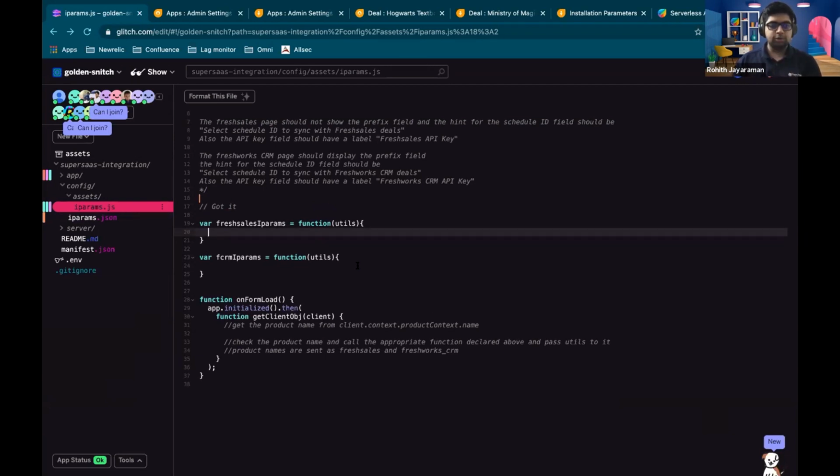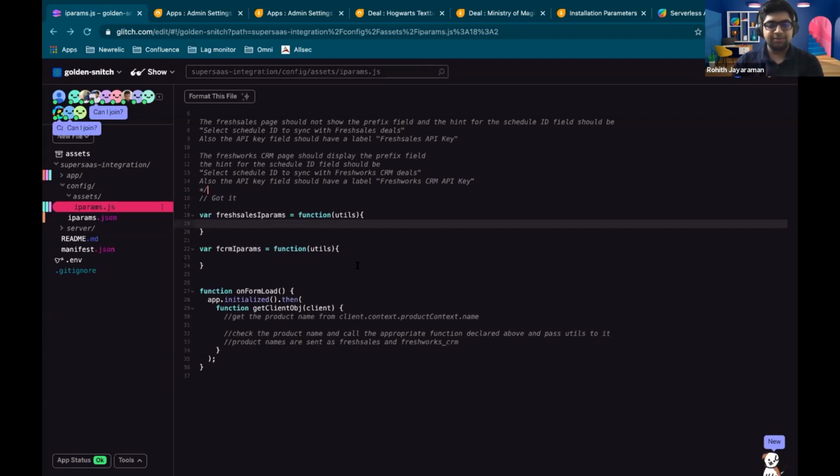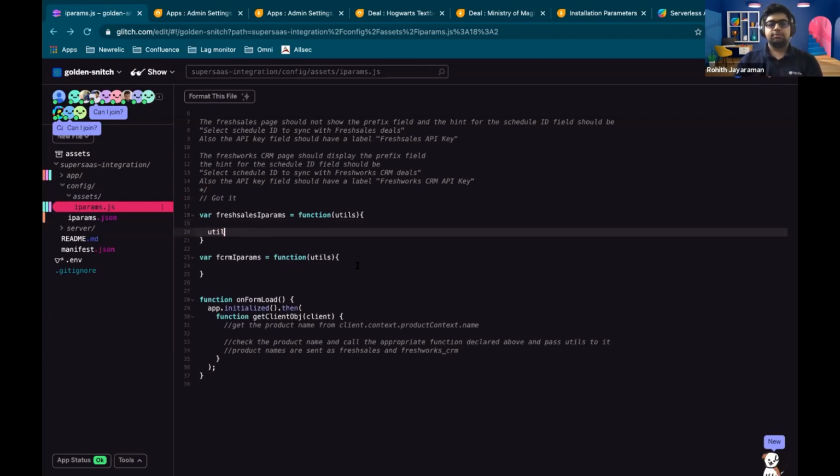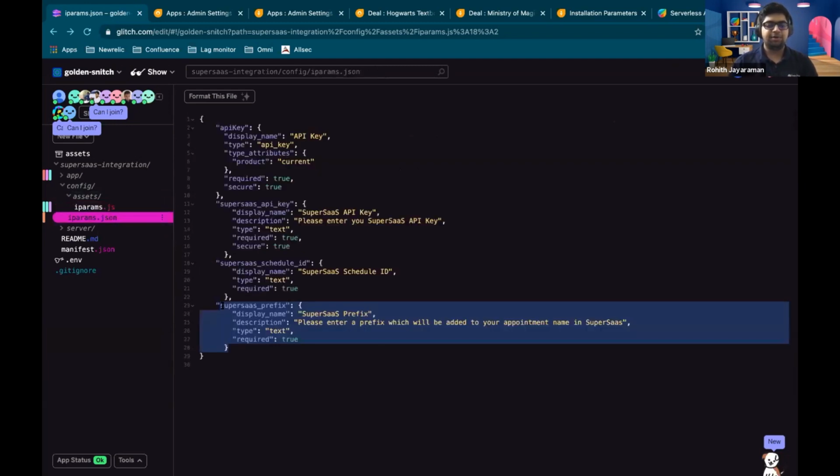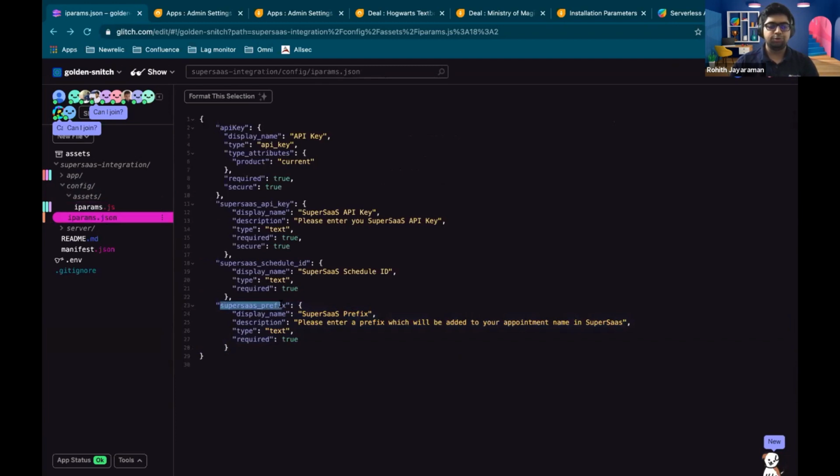Okay, yeah, Arshad. So can you just go ahead and write the utils.set functions for the same? You can write it directly inside the function. So basically, we need to make the visibility for the prefix field false. You can get the ID for the field from here. This is basically what you'll use to refer to the field.